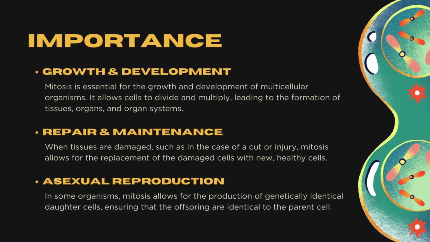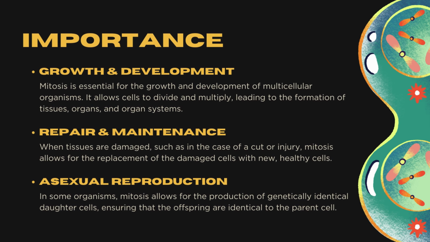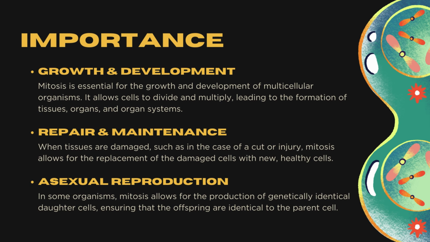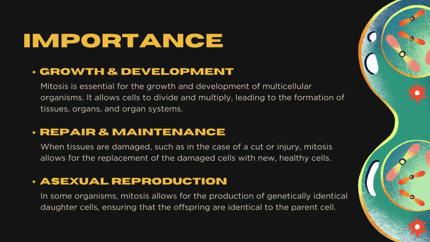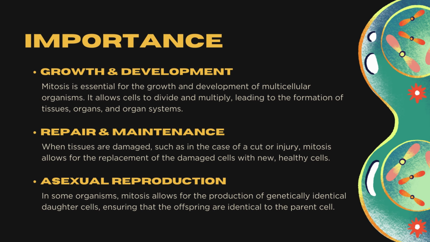Importance: growth and development. Mitosis is essential for the growth and development of multicellular organisms. It allows cells to divide and multiply, leading to the formation of tissues, organs, and organ systems. Repair and maintenance. When tissues are damaged, such as in the case of a cut or injury, mitosis allows for the replacement of the damaged cells with new, healthy cells. Asexual reproduction. In some organisms, mitosis allows for the production of genetically identical daughter cells, ensuring that the offspring are identical to the parent cell.